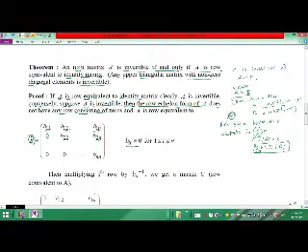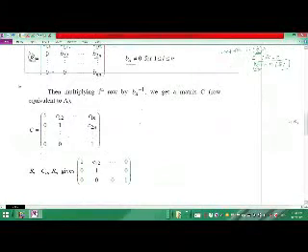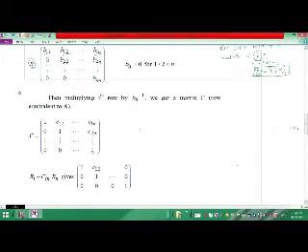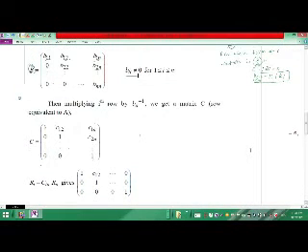Then, by doing some operations on this matrix B, multiplying the i-th row by bii inverse, for each i from 1 to n, that is, multiplying each row by 1 upon bii, we get 1 in each diagonal entry because we have divided.